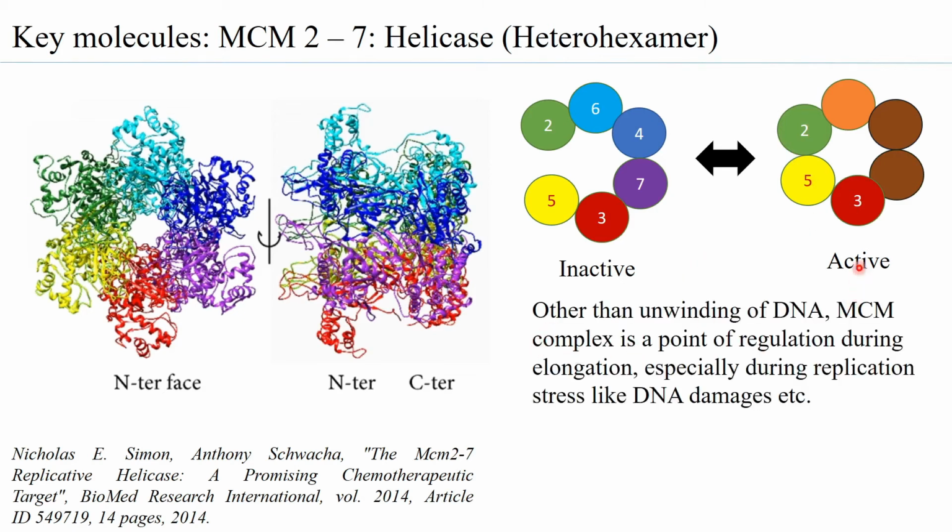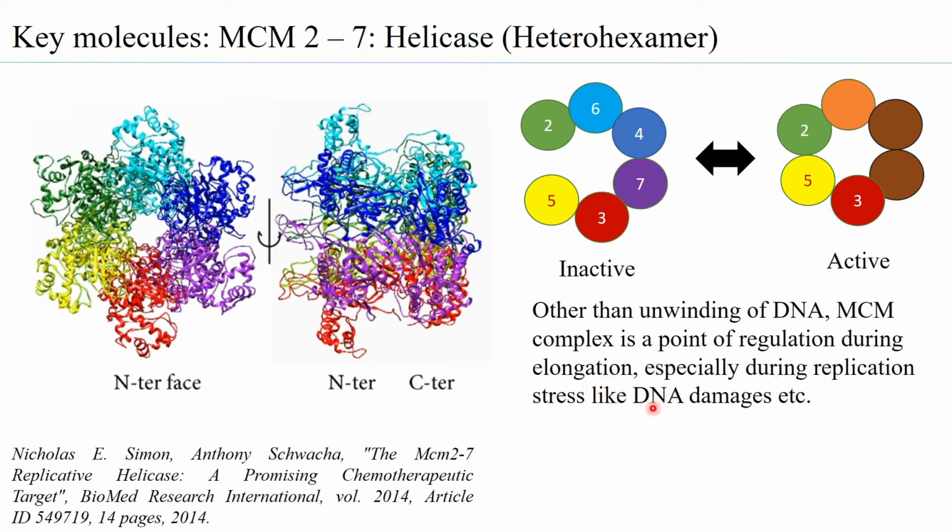Now, this MCM is a point of regulation, as we observe, and it is a point of regulation during elongation as well. So it is needed in the initiation, but it is also needed during elongation. And it is found to be needed especially during replication stress.